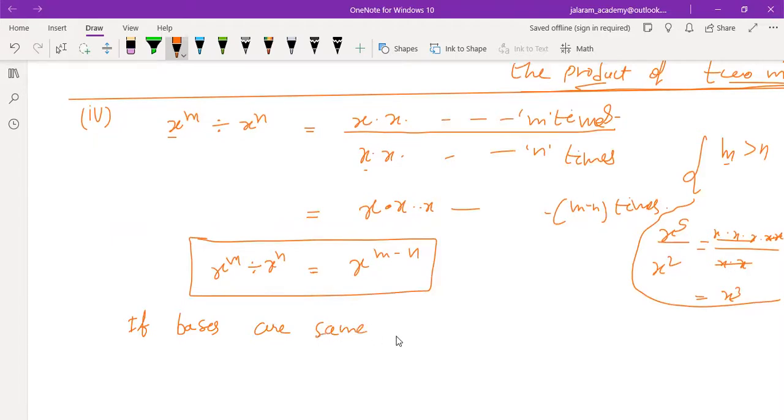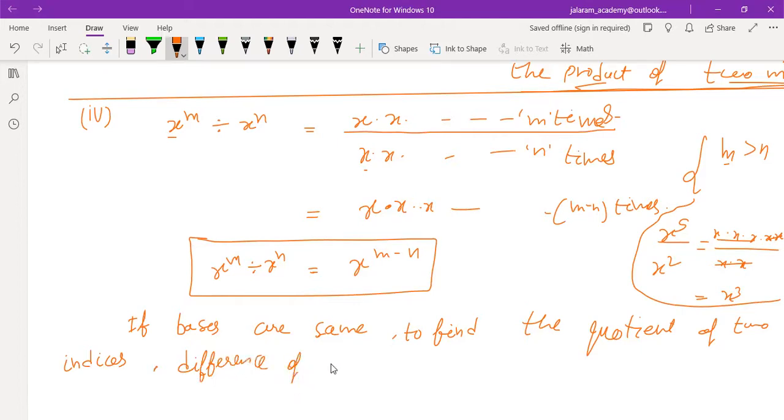To find the quotient, quotient means the result which is obtained by dividing one by the other, of two indices, the larger power minus the smaller power, means the difference of powers, forms the new index. Is that clear to you?